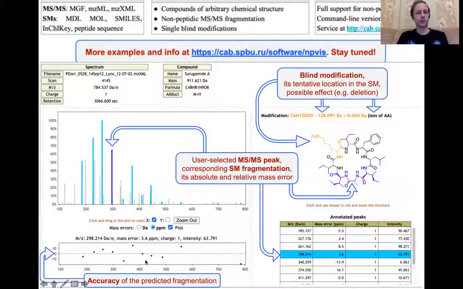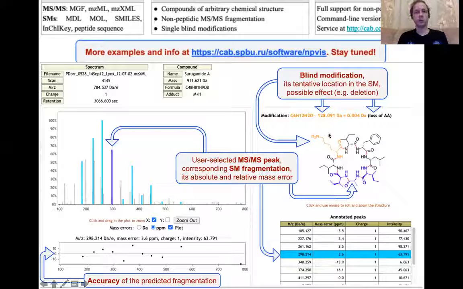For example, on the bottom, you may see a plot of accuracy of each explained peak and how it corresponds to the fragment with the size of the error in daltons.